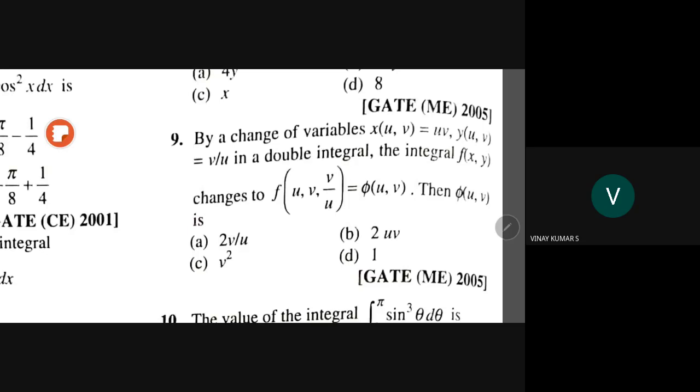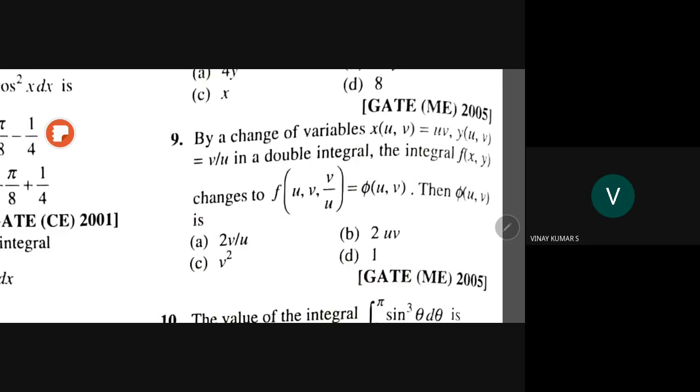I will tell you, just wait. Determinant, if you calculate the Jacobian, you mean, right? What is the Jacobian? What are you getting as the Jacobian? That is x_u is v.